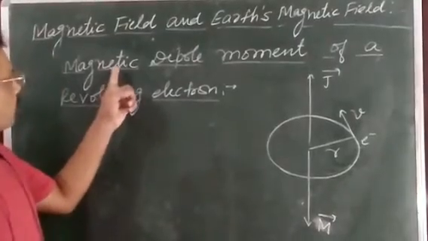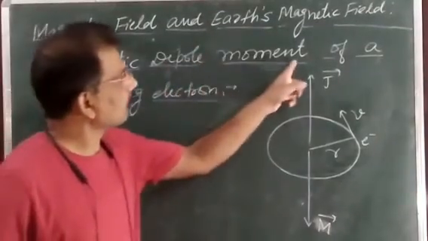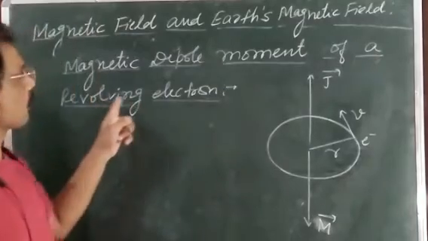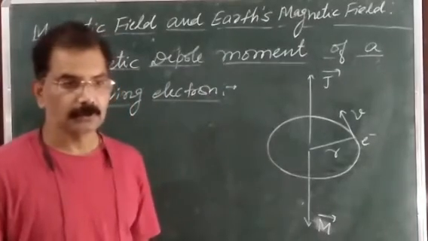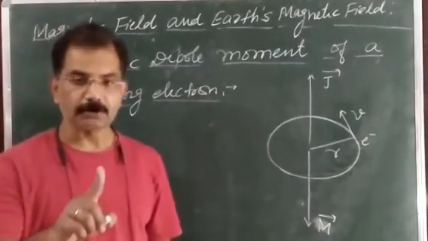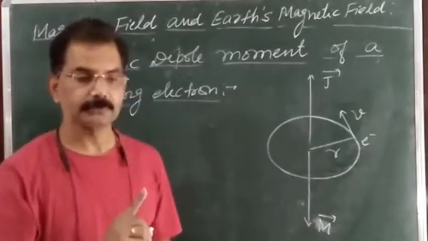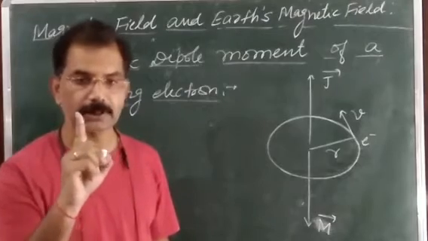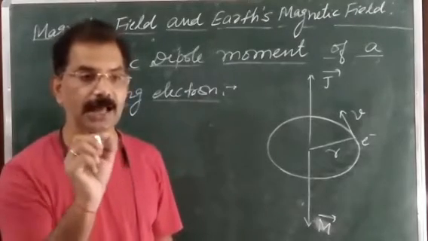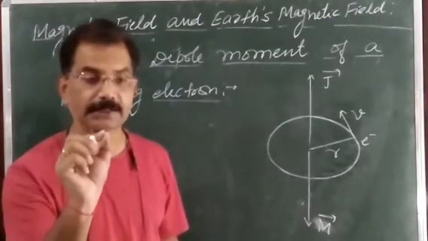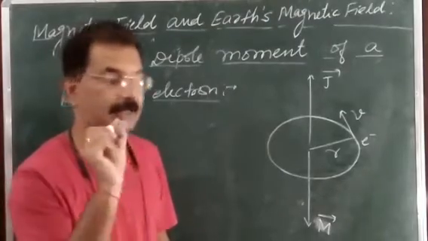Now the next topic is the magnetic dipole moment of a revolving electron. You know, when an electron revolves around the nucleus in an orbit, that revolving electron can be treated as a tiny bar magnet. It means it will behave like a current loop.